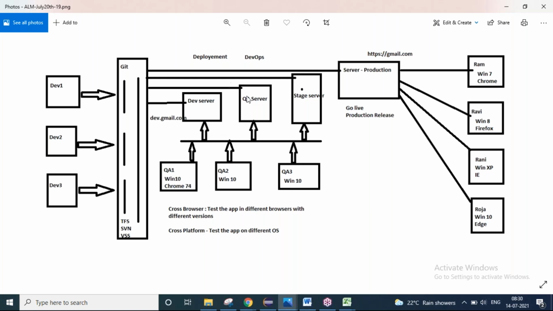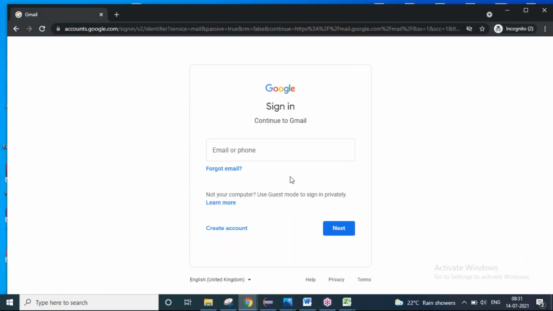So the same code will be promoted into the other server, right? Just for namesake, I'm calling it the QA server. It can be some A, B, C, or 1, 2, 3 server. It is a server where your code will be deployed, and the QA team, they have their own computers. They will open a browser. They will call the IP address of this server so that the application will be opening for them on their server. For example, I will open one application, that is my dev server.